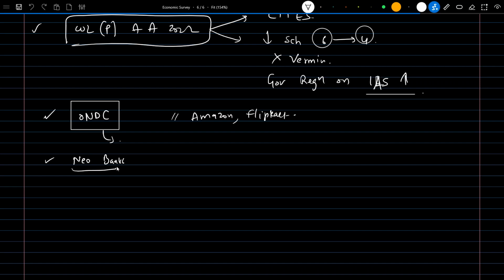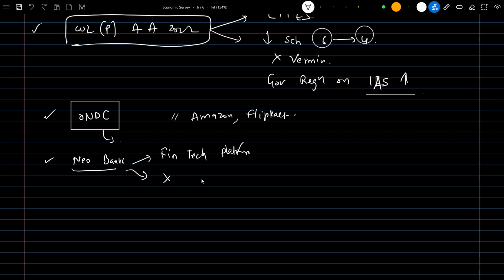And coming to neobanks, it is basically a fintech platform. There will be no physical presence at all, only digital presence. And even though we are using the name bank here, there is no such category of banks mentioned under the RBI rules. It is an important point.